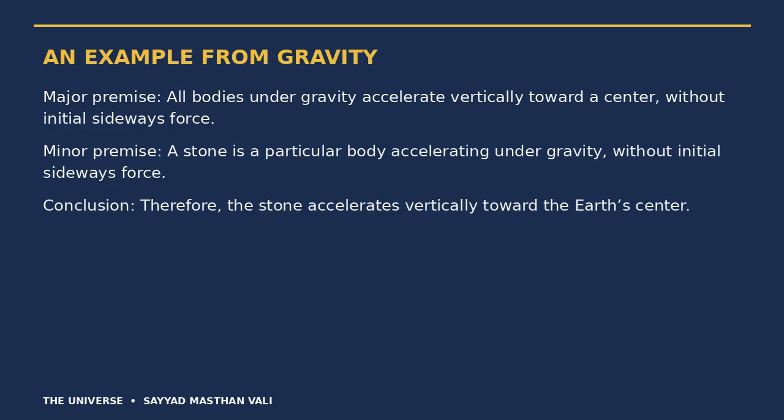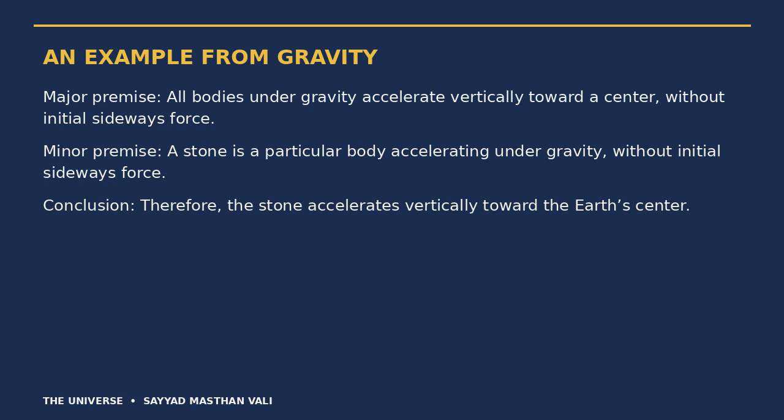The major premise states that all bodies under gravity accelerate vertically toward a center, without initial sideways force. The minor premise states that a stone is a particular body accelerating under gravity, without initial sideways force. Therefore, the stone accelerates vertically toward the Earth's center.